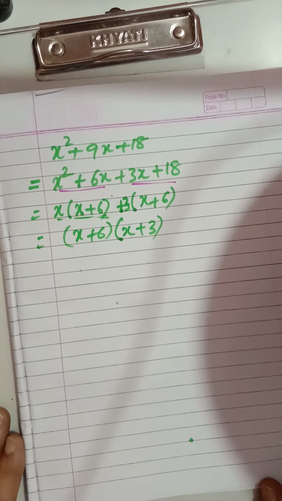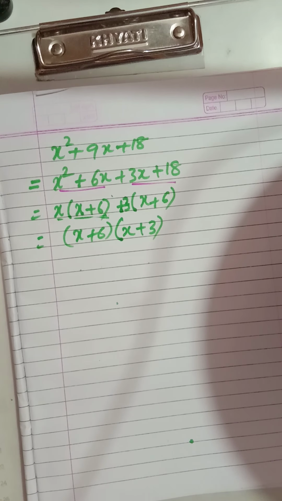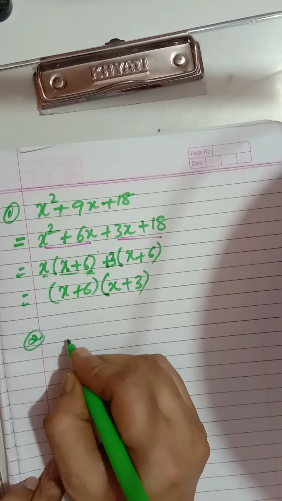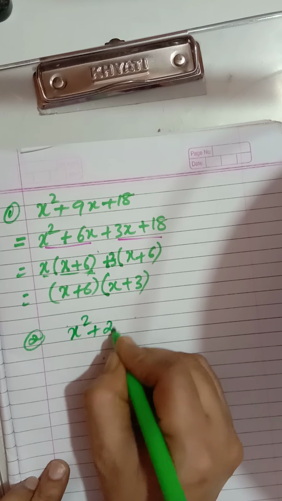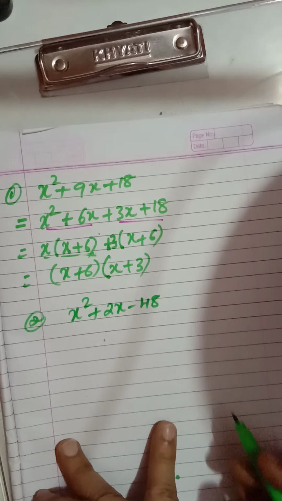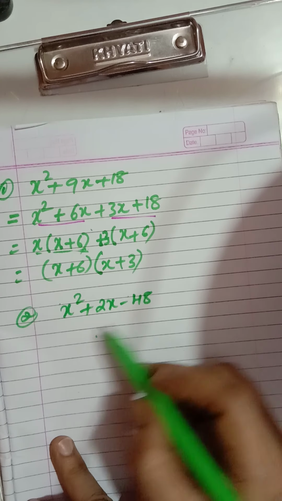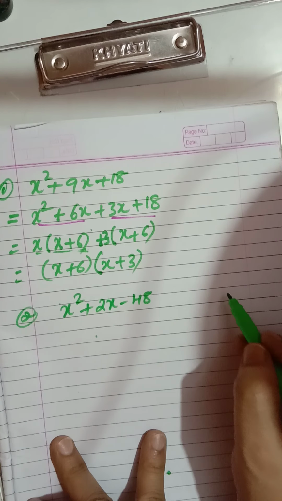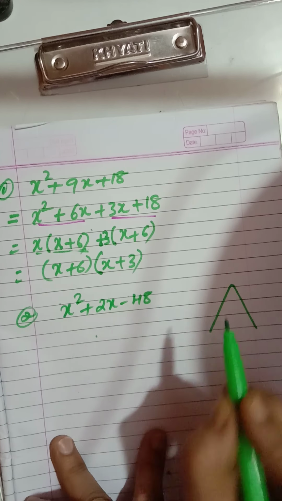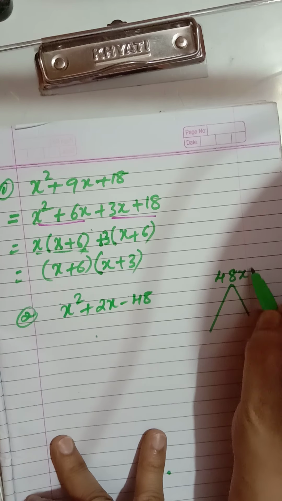Once you do 3-4 sums, things will become very clear to you. Now let me take one more example. Now see children, x square plus 2x minus 48. Now here, first term into last term, what is the product? It is 48x square. Yes or no? The product will be 48x square.